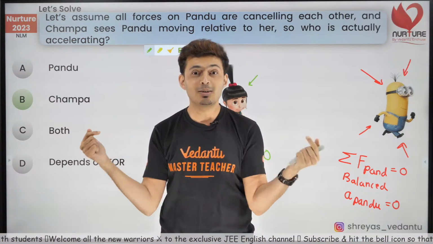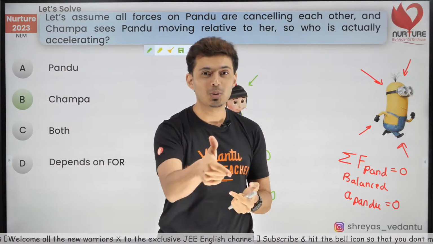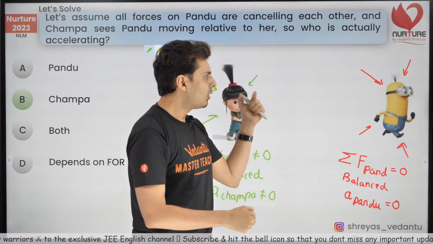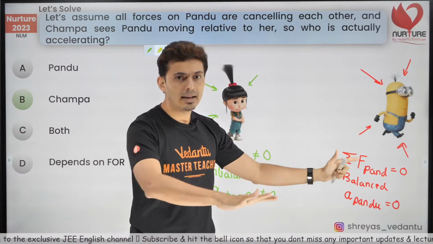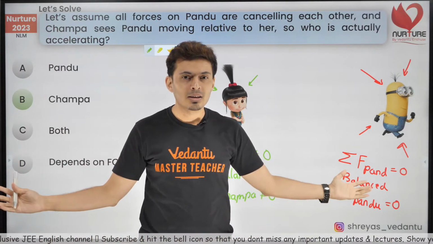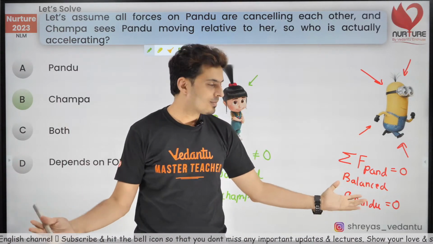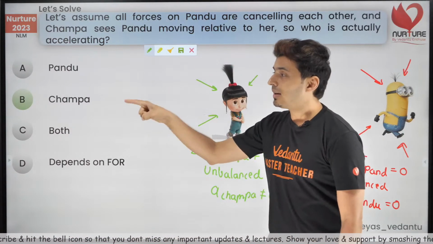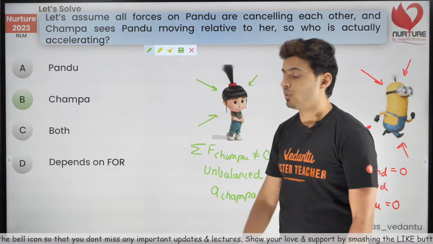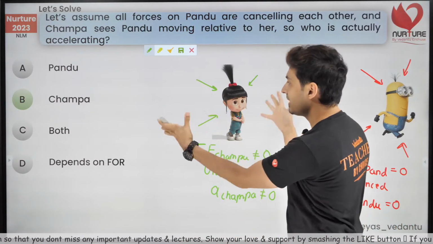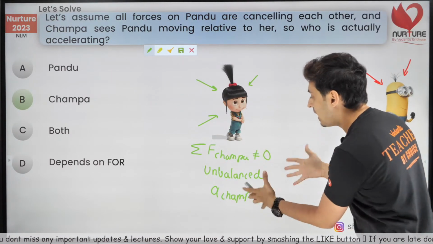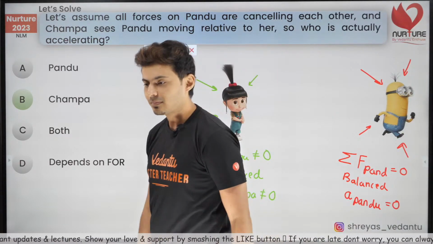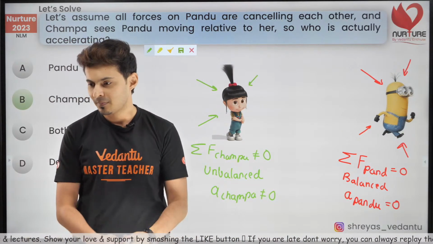So, they will probably draw their free body diagram. I have taught you that in my first class. Drawing the free body diagram, they will see, oh, this force, this force, this force, this force cancels. Pandu will be like, hey, the net force on me is 0, so I'm not accelerating. And you'll be like, hey Champa, you are the one who is accelerating. I just drew your free body diagram, and it says that your net force is not 0, hence you are accelerating. Do you get this idea? Do you get this idea, guys?